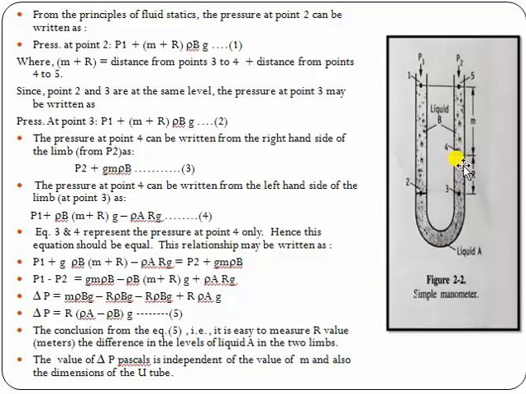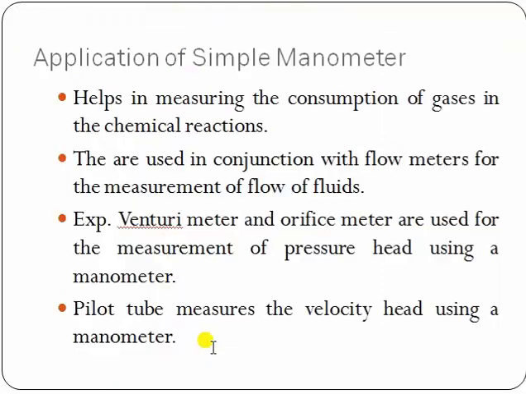So the pressure difference is independent of the value of M and also the dimensions of the U-tube. So this is the simple manometer.